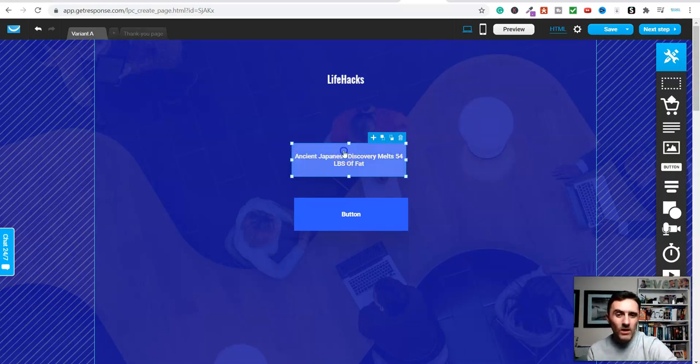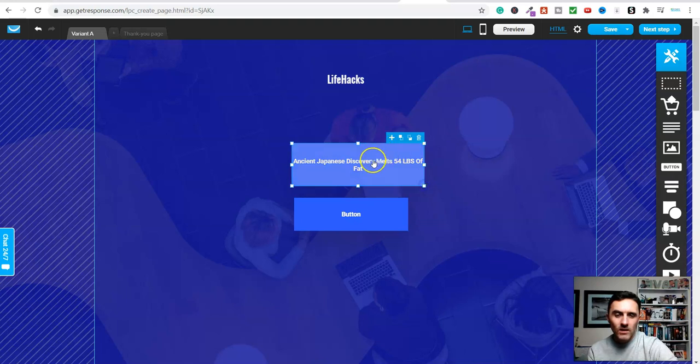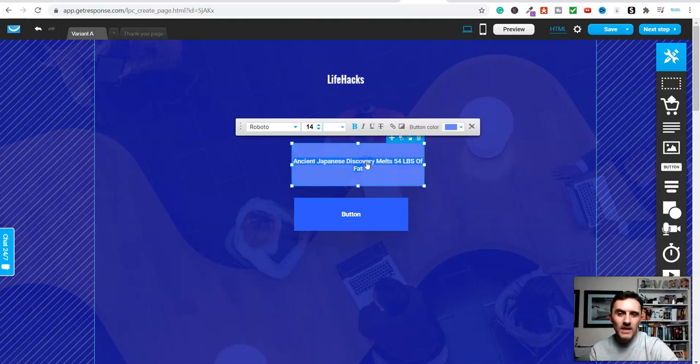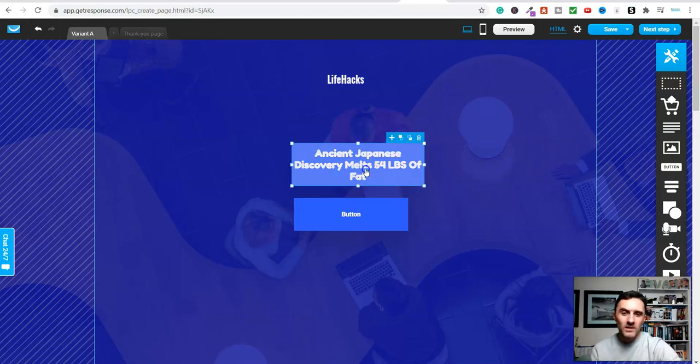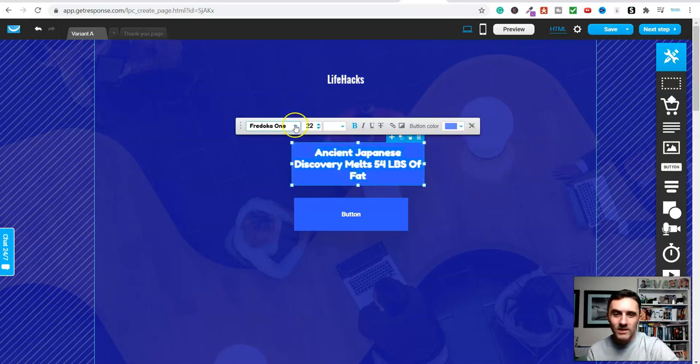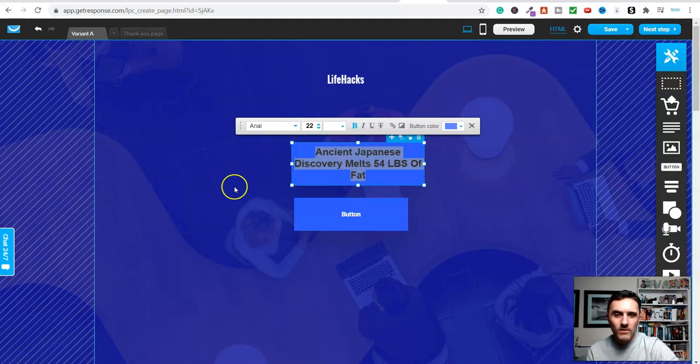And I can make this bigger or smaller if I want, just by dragging this like so. And you can change the style of the font. You can change the style of the text like so. So if you wanted to make it bigger, I can do so here. I can change the font of this if I wanted to, go into that font there. I can do whatever I want with it, basically. I mean, that looks pretty horrific, doesn't it? So let's just change that really quickly. And let's just go with Arial for now.